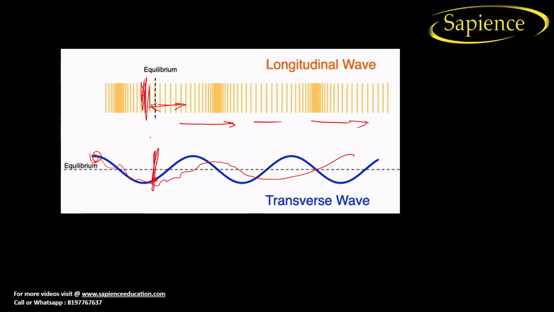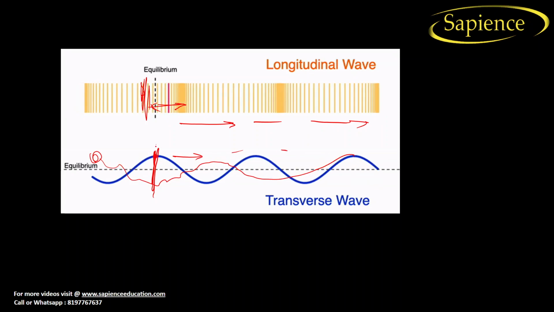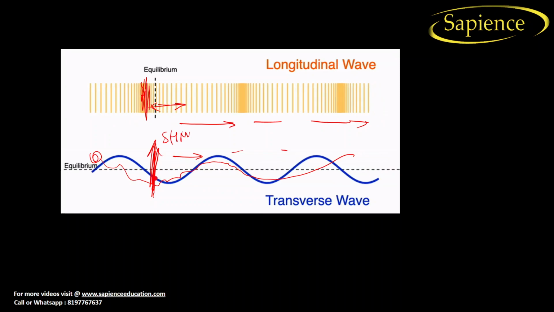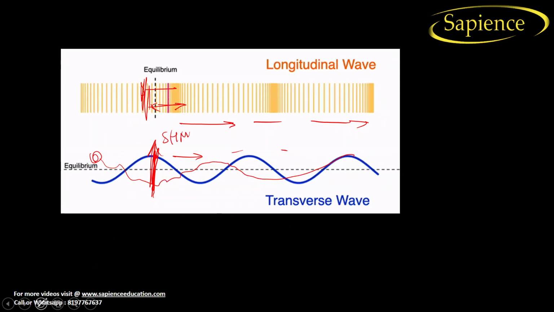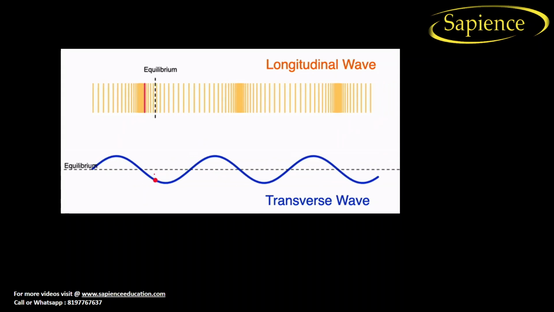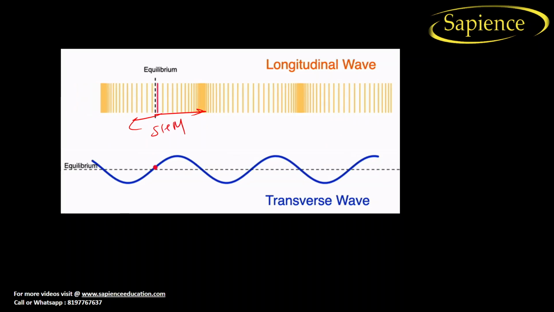See here, the particle is not moving in this direction for a long distance. It is just moving here and there in the form of SHM. Here also we can see that the particle is moving here and there in the form of SHM.